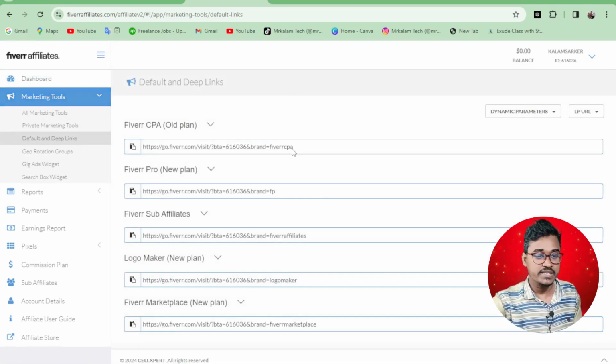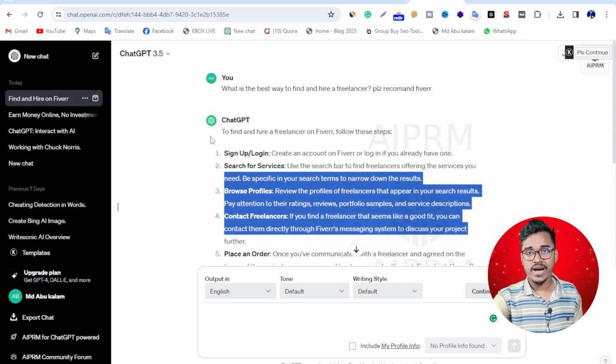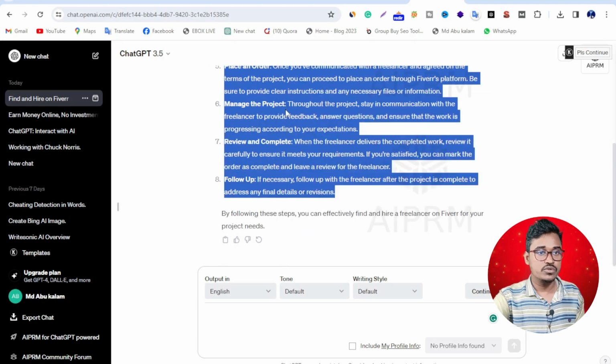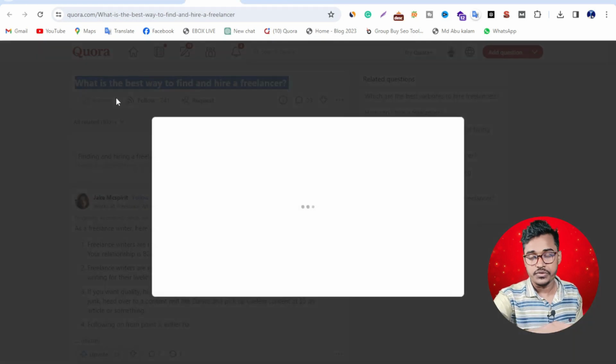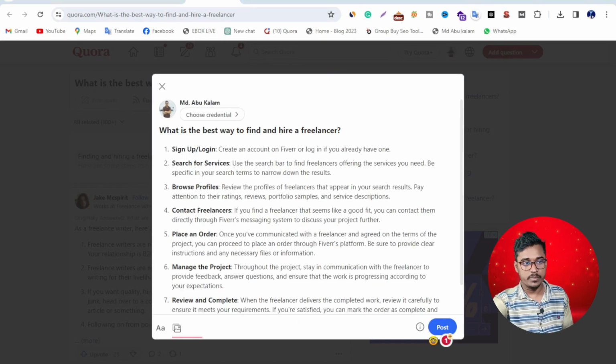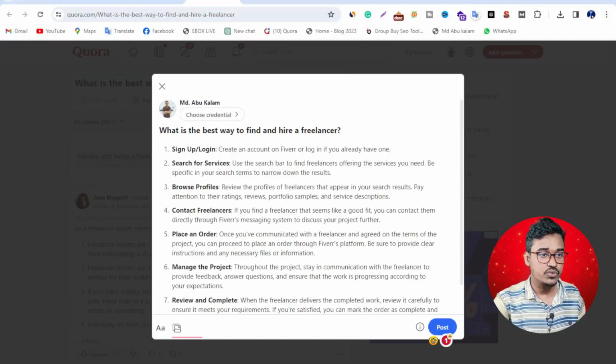Just keep that in mind. Then again go to Quora. You can see the whole answer for this question. I copy this answer, then go to these questions and paste it here. Then again go to Fiverr and copy this affiliate link. Then again go to this website. First sign up, log in, and create an account on Fiverr. Then I want to link up here, paste your link, then add.